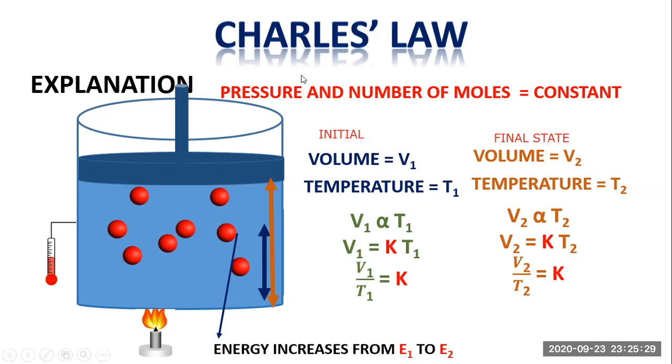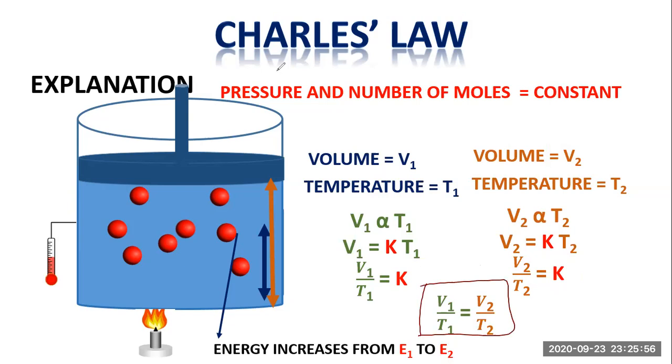Now in this equation, as we can see, both sides of the equation are equal to the same constant, so we can compare them, and after comparing, we get a new equation in which the initial state becomes equal to the final state. That is, the ratio of the initial volume to the initial temperature is equal to the final volume to the final temperature. This equation is used to solve different numerical problems.